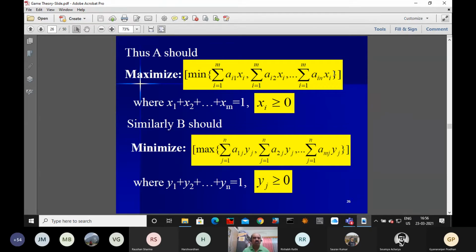Okay, and what is the extra restriction? The extra restriction is that the sum of all the xi equals 1 and xi is greater than or equal to 0, right? This is all right. Is this clear or not? If you say yes, we'll proceed. Otherwise, we'll repeat here again. Because we are going to formulate a linear programming model.